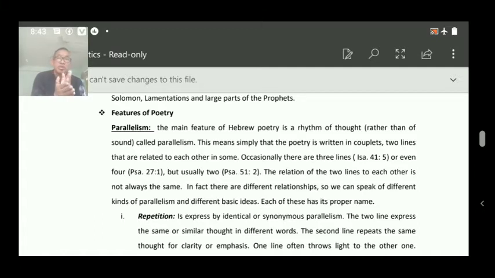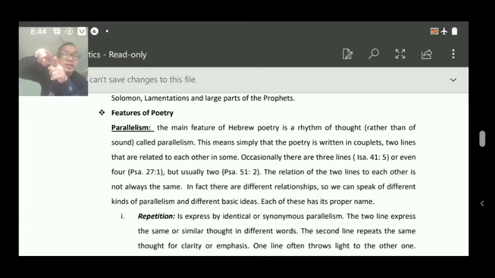In English, most of the time, poetry goes by sound. But in Hebrew, it is by parallelism. Parallelism means two lines go together like this. This means that the poetry is written in couplets. What are couplets? Couplets are two lines, a couple, that go together.